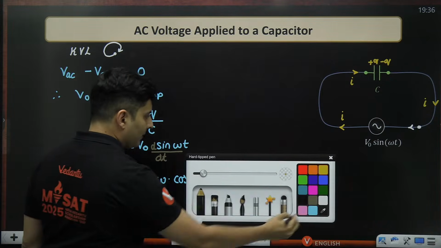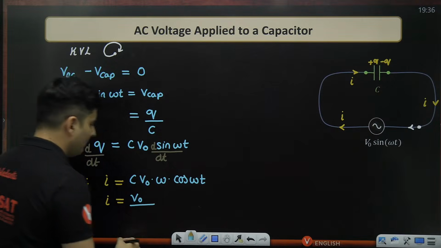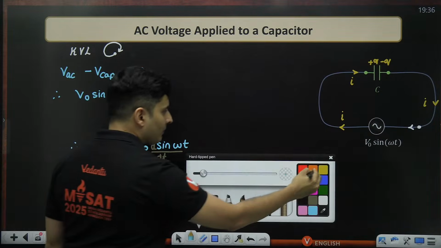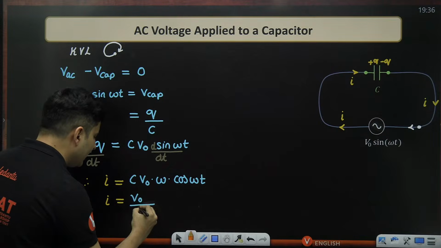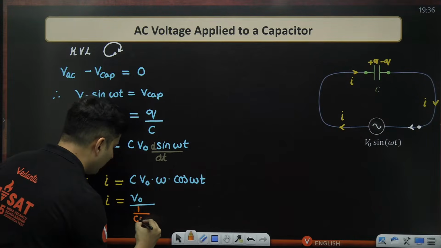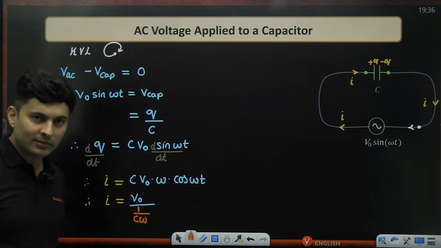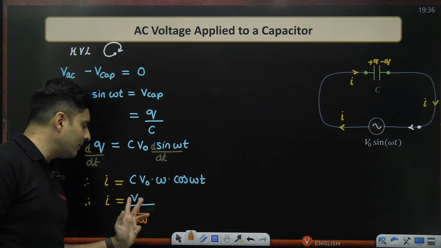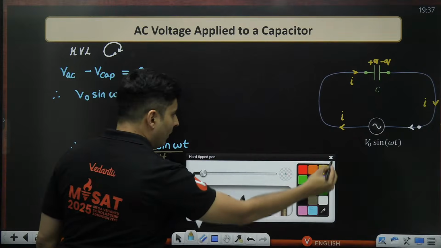V naught is there, divided by, observe this. C and omega were in the numerator, right? Deliberately, I will write it in the denominator. Why am I doing it? I'll explain to you, but for now, mathematically, there is nothing wrong. I just took the numerator term as 1 by 1 by. It's the same thing.